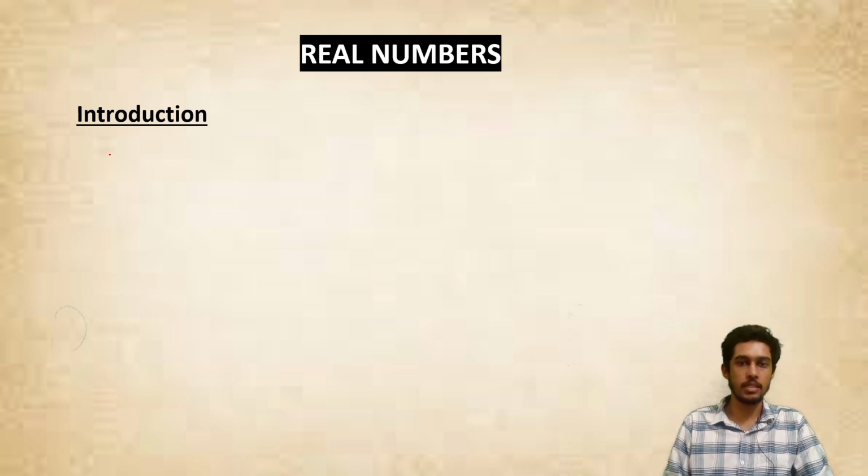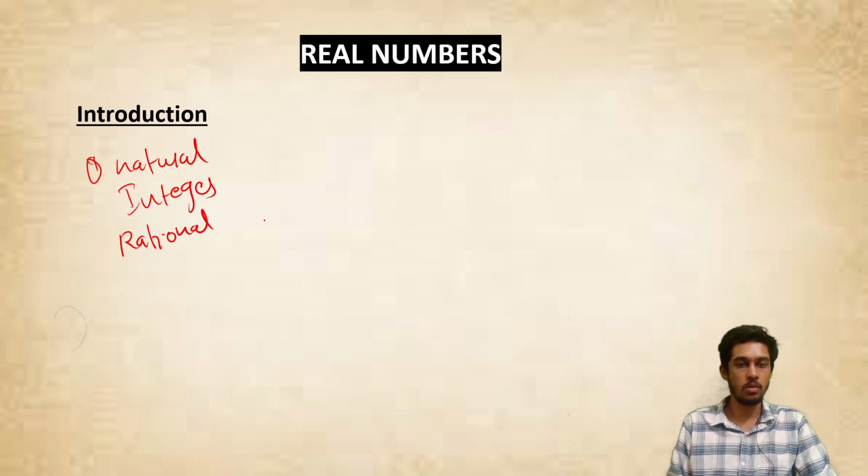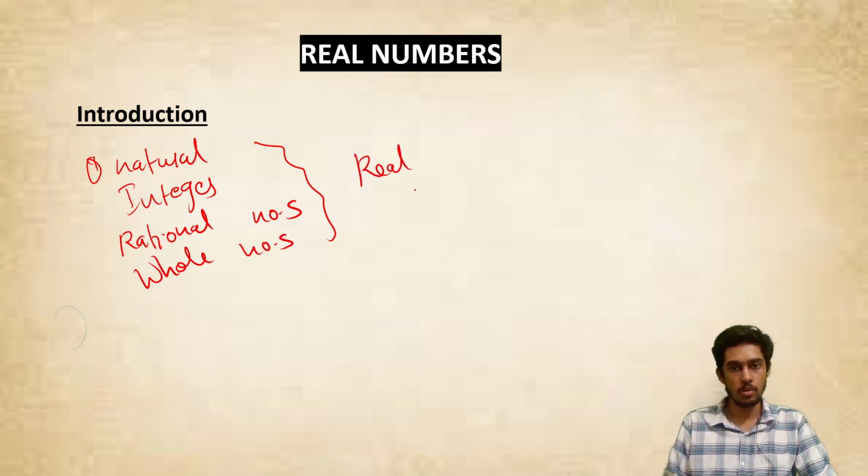So all your classes throughout your high school, you would have been studying about different types of numbers. For example, you would have studied what are natural numbers, what are integers, what are rational numbers, what are whole numbers. So all these types of numbers put together are called real numbers. So that is one thing which you have to know first.